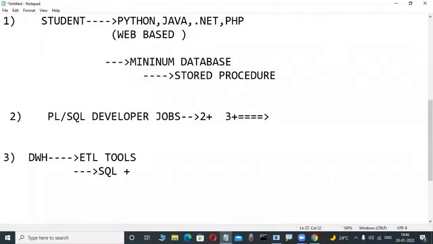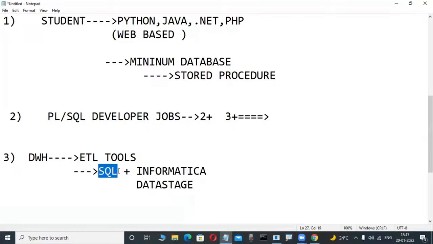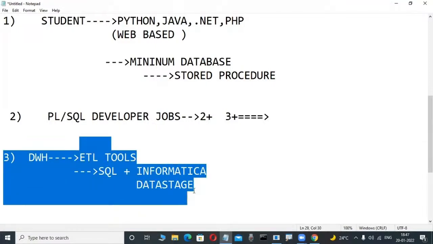Then they learn the tools in institutes also. Informatica is a very popular tool. Again, there is the ETL tool DataStage, which is also a popular tool. Again, Talend is a tool. These ETL tools have a graphical user interface. When they are learning, minimum knowledge in SQL is required. That's why they are learning these courses for these jobs also.